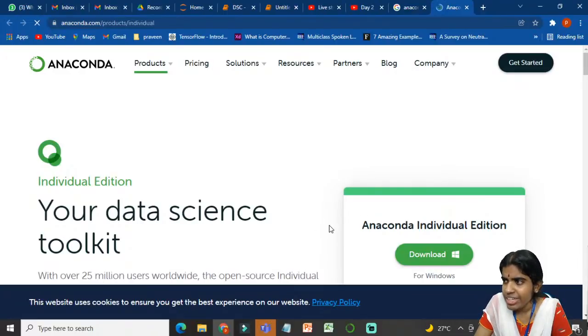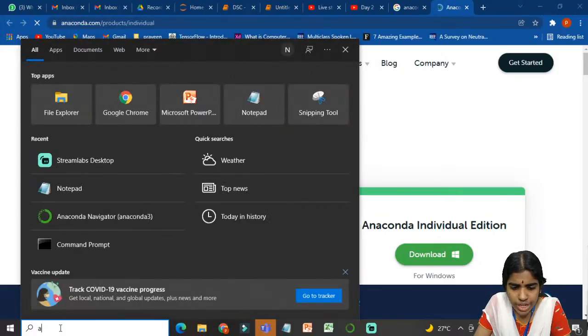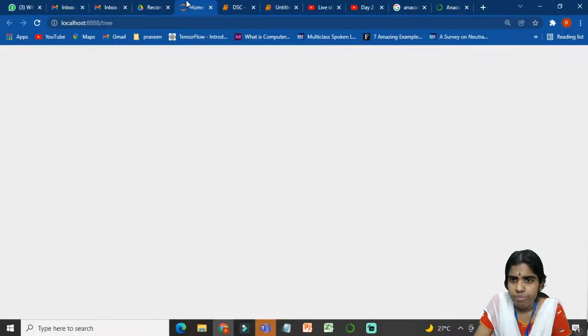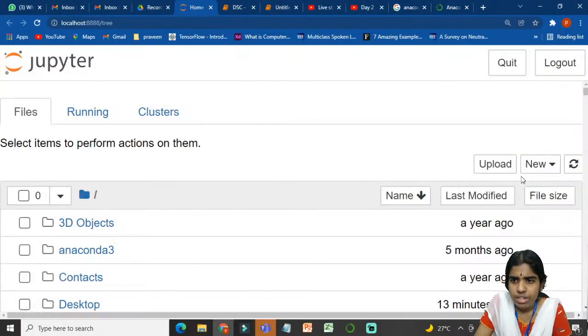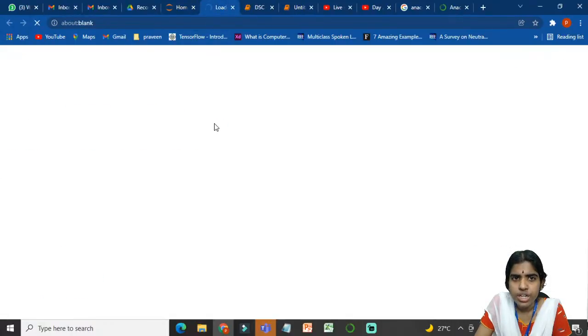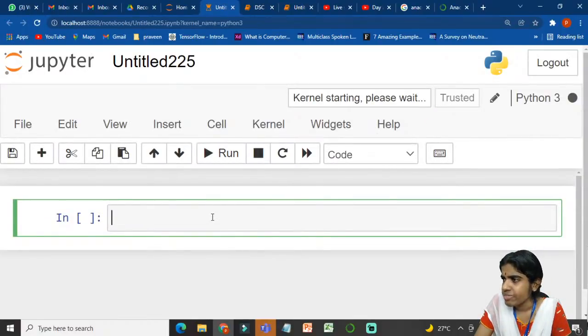You click the next button, and once it is downloaded, you can go to the start menu. When you type Anaconda Navigator, this is my home screen of Anaconda. Once you come here, you can go to the new option. There are various options available here: files, running, clusters. In new, you go to the Python 3 option. A new notebook will be opened here, and you can start writing any Python code here.